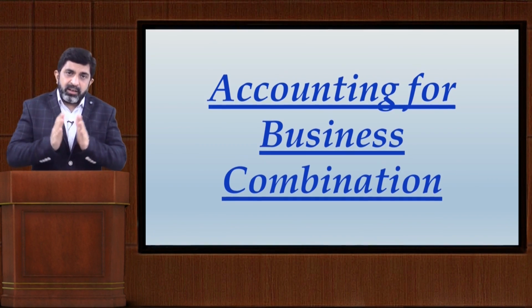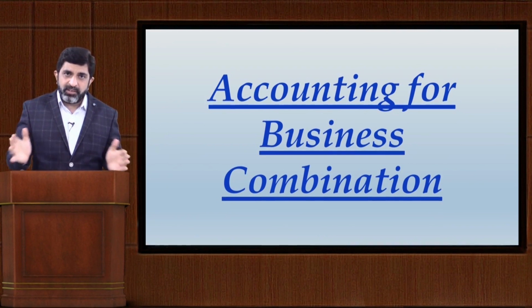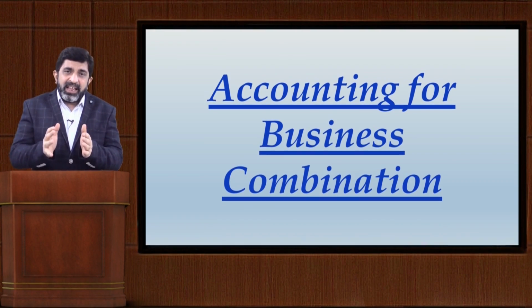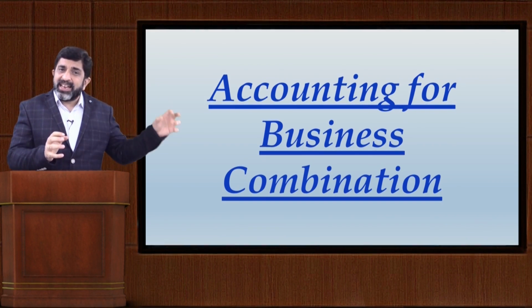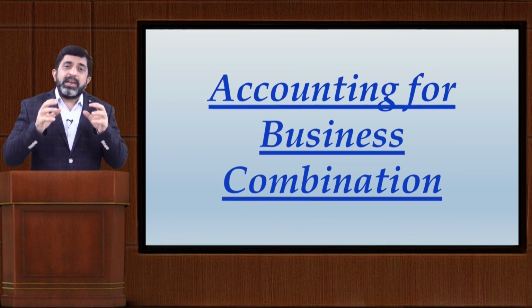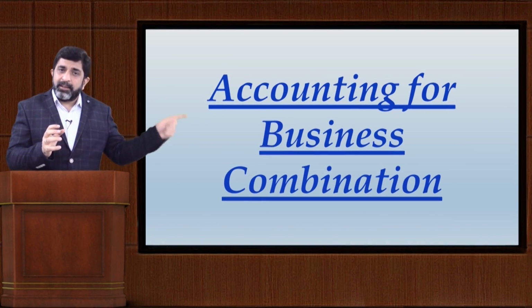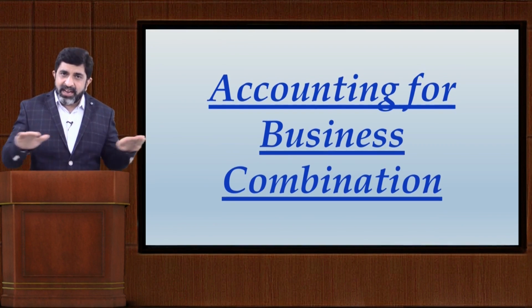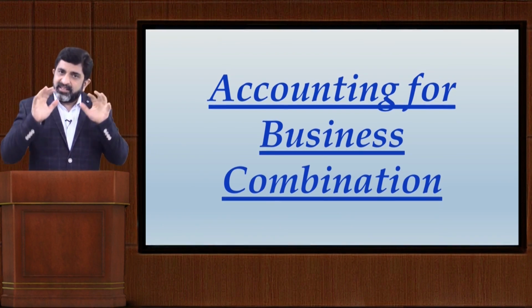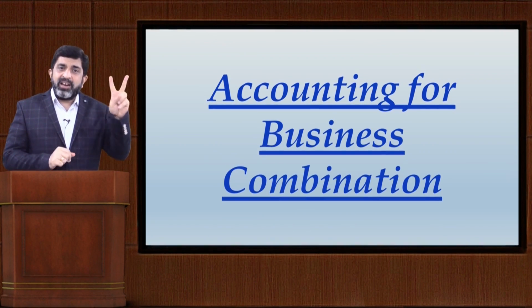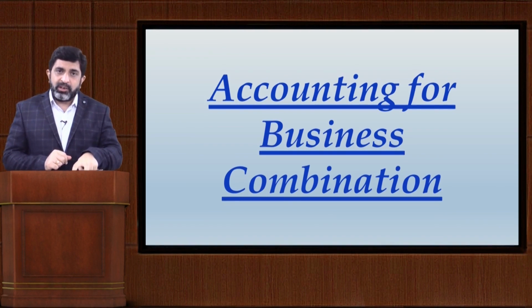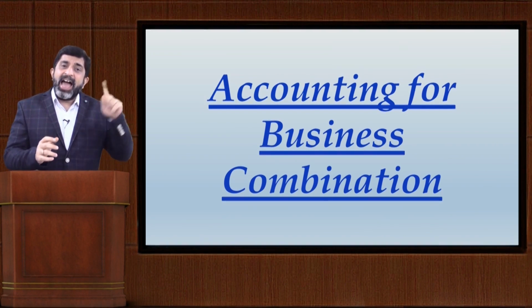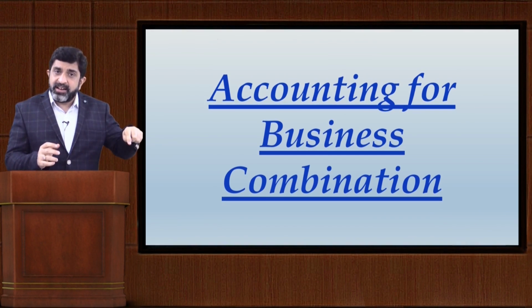Let me put it in crystal clear words. When there is acquisition of shares in another company, that means X Limited acquires 70% of the equity capital of Y Limited, X Limited obtains control, one thing done. Now when control is obtained over a business, there is a business combination. Parallelly, two standards will come into picture, Ind AS 103 as well as Ind AS 110.